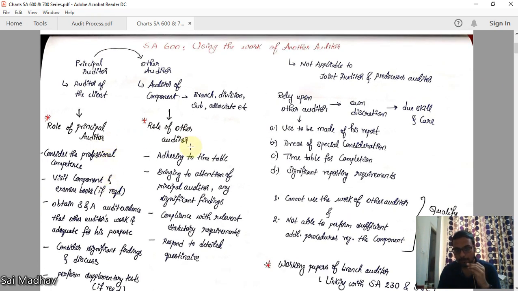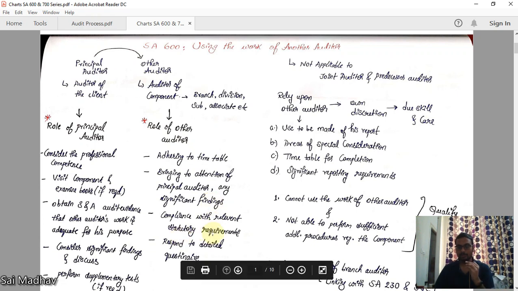What is the role of the other auditor? Adhering to the timetable. Of course, there will be a time frame given by the principal auditor. He has to adhere to that timetable. Bringing to the attention of the principal auditor any significant findings. If this auditor finds anything significant, he should bring it to the attention of the principal auditor. Compliance with relevant statutory requirements. Whatever statutory requirements he has to follow, he should comply with those. Respond to the detailed questionnaire. Now the principal auditor will be giving a questionnaire to the other auditor. He should respond to that. Okay, this is his role.